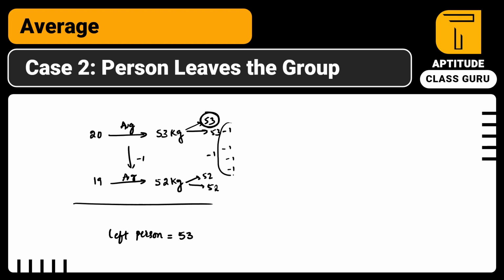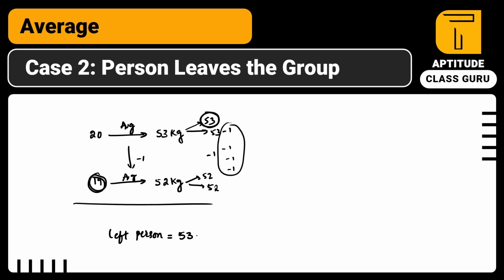So how many people got decremented by -1 due to this person who left the group? Total 19 people got affected as -1, -1, -1. So while he is leaving, he is taking the weight from all the remaining people, right? He is taking out, so he has taken additional to that person.